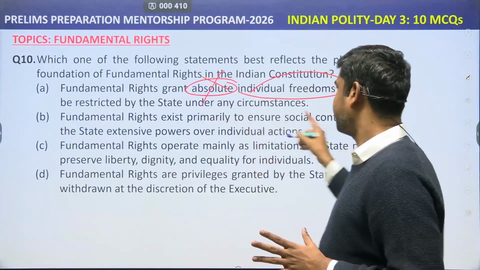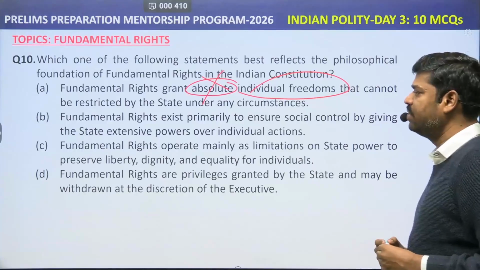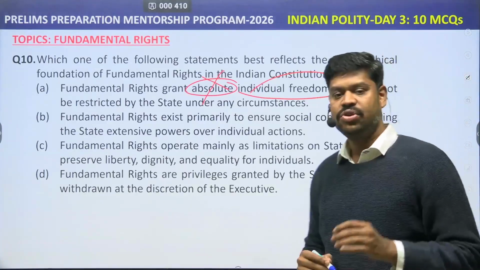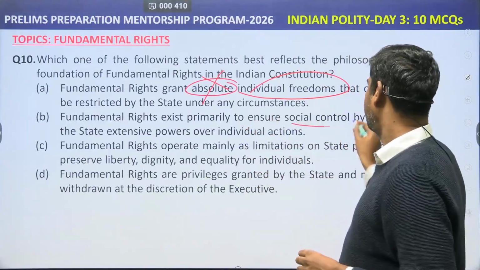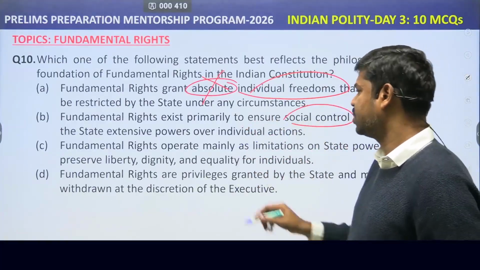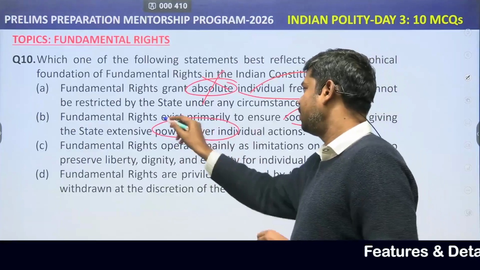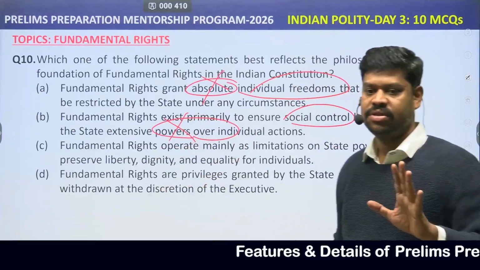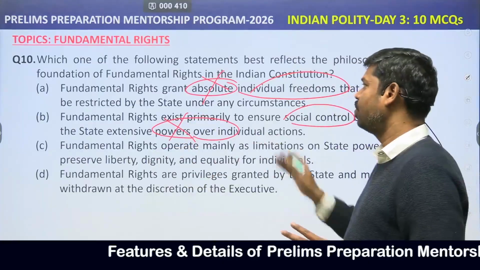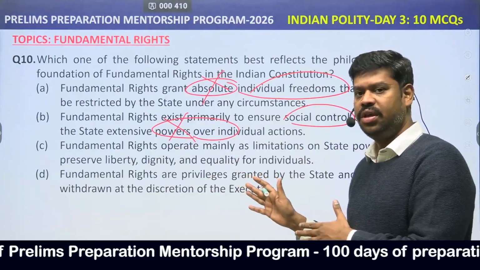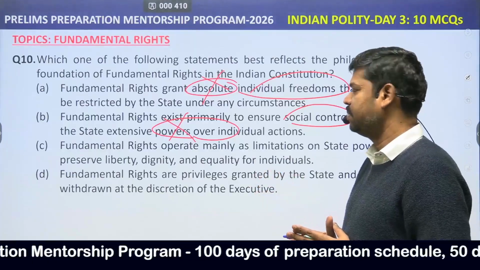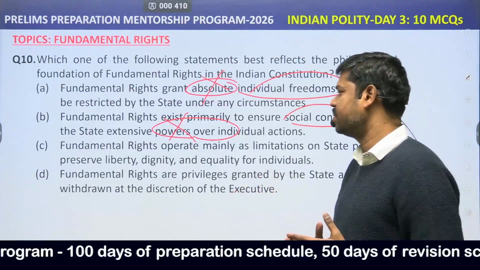Fundamental rights exist primarily to ensure social control by giving the state extensive powers over individual actions. See, the idea of fundamental rights is not to give extensive state powers. Rather, its idea is to ensure the protection of rights of the people.